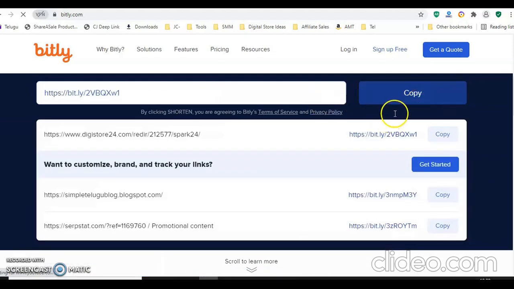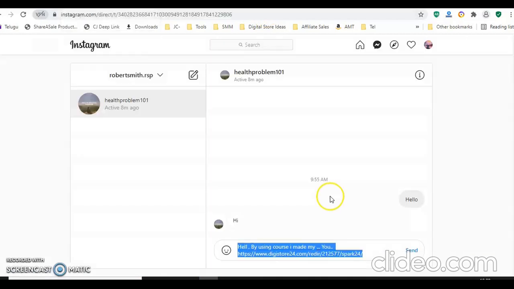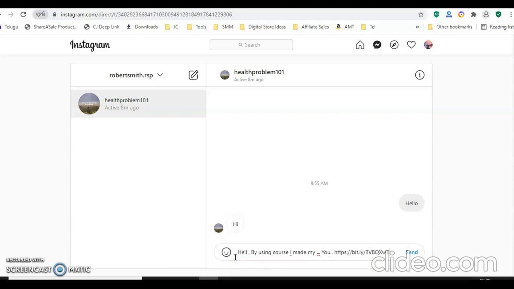So once you shorten the link, copy the link and come back here to Instagram and send that person the same. This looks better, so we can simply send.